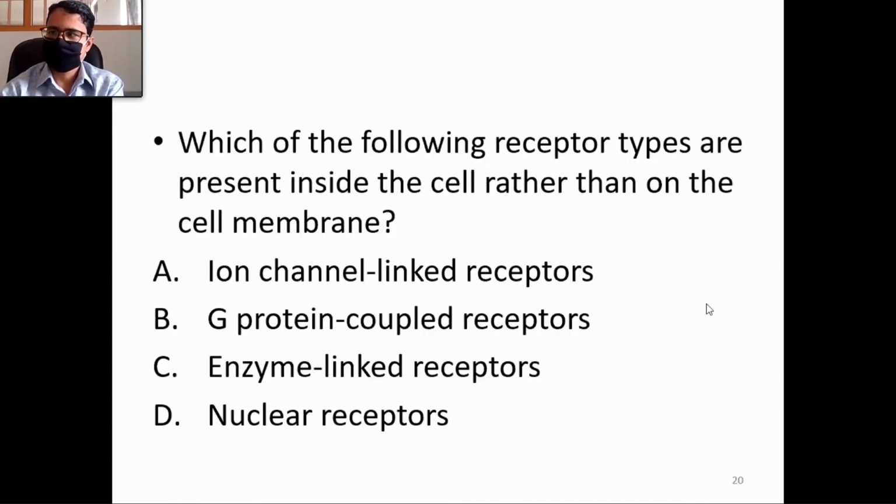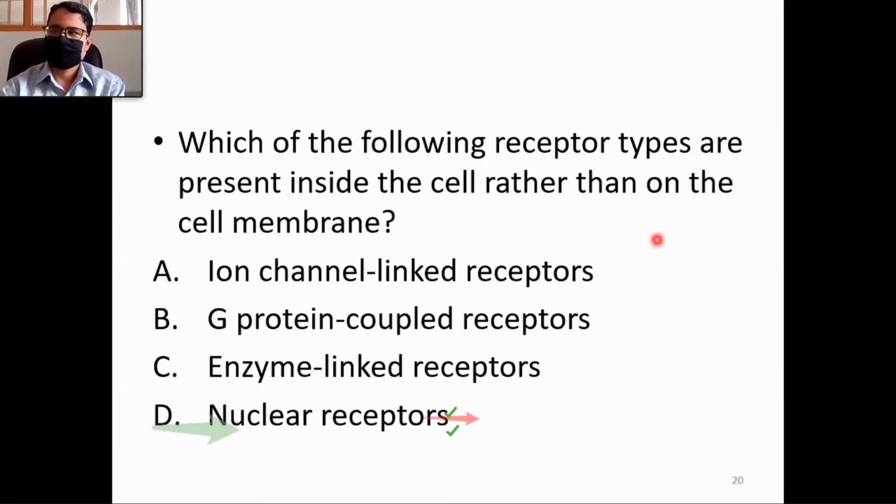Any questions till now? Now try to answer this one. Okay. Most of you have answered D, and it is correct. Which of the following receptor types are present inside the cell rather than on the cell membrane? Ion channel linked receptors, G protein coupled receptors, and enzyme linked receptors. They are all cell surface receptors.